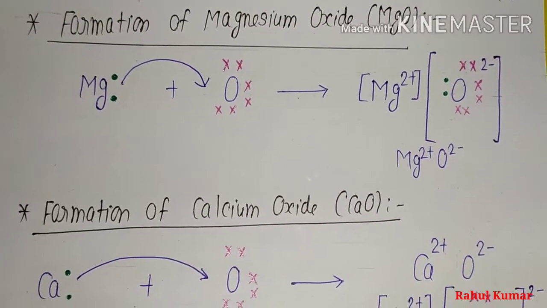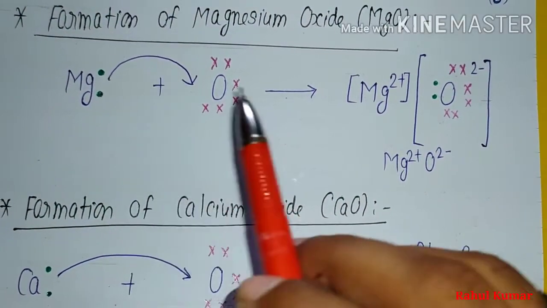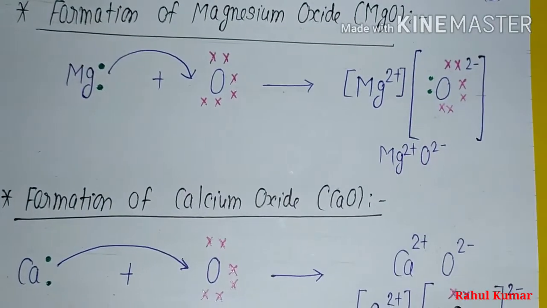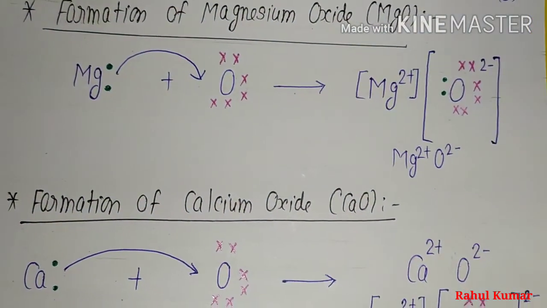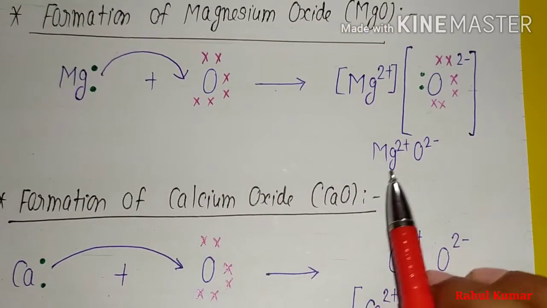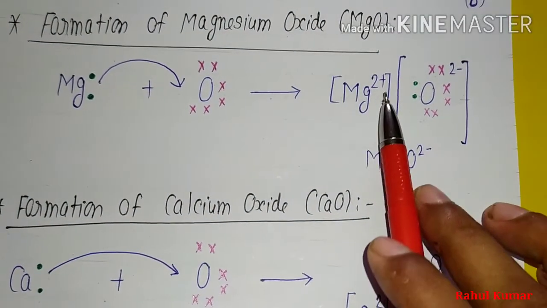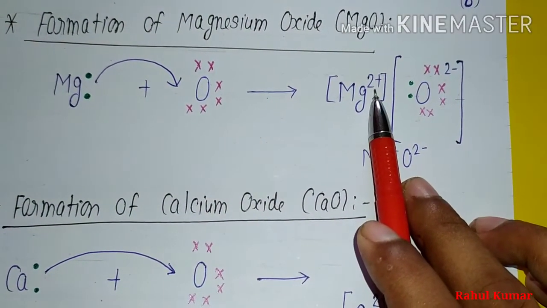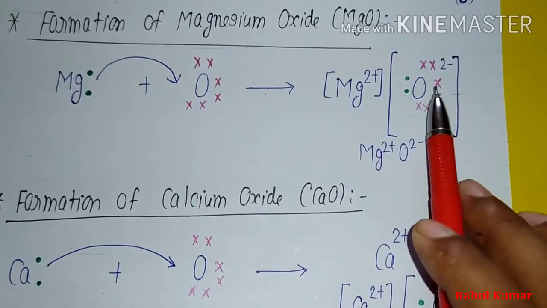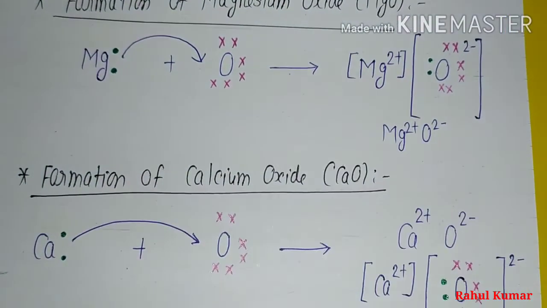Formation of magnesium oxide. Magnesium has 2 electrons in its valence shell and oxygen has 6 electrons. For a stable configuration, magnesium transfers its 2 electrons to oxygen and they form MgO, where Mg has 2+ charge and oxygen has 2- charge.